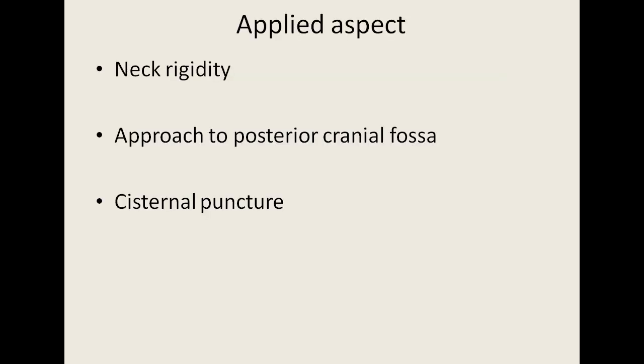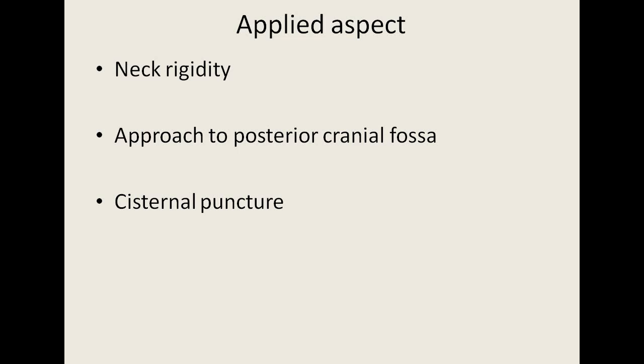Now about the applied aspect. Neck rigidity occurs in meningitis due to spasm of the extensor muscles of the back of the neck. This is mainly caused by irritation of the nerve roots of the cervical spinal nerves during their passage through the subarachnoid space. This suboccipital triangle is very important as the neurosurgeon approaches the posterior cranial fossa through this triangle. If the neurosurgeon wants to remove any tumor or mass, the posterior cranial fossa is operated through the suboccipital triangle.